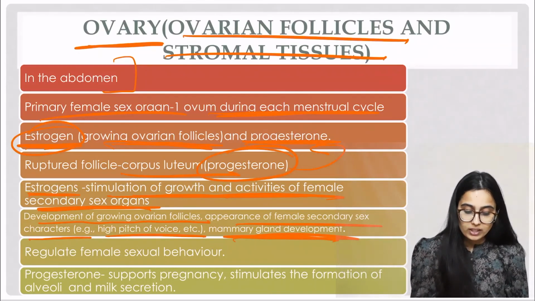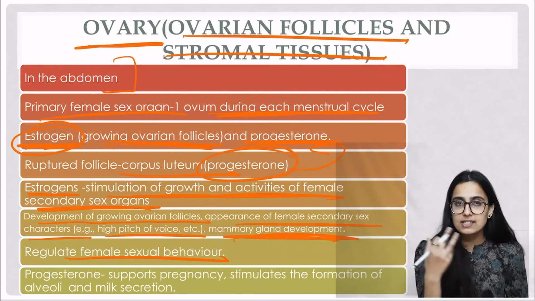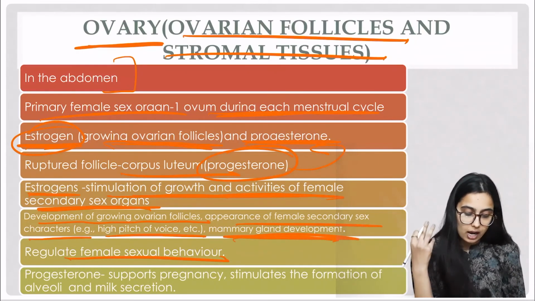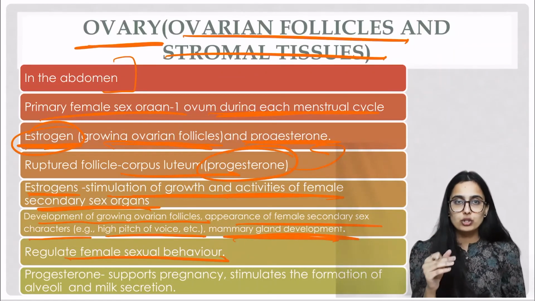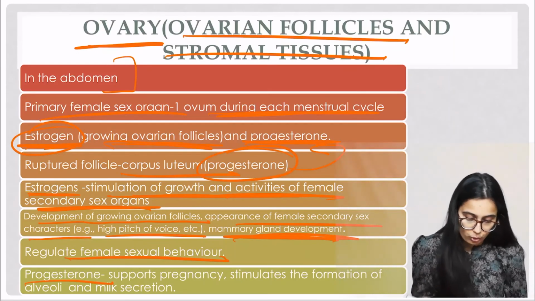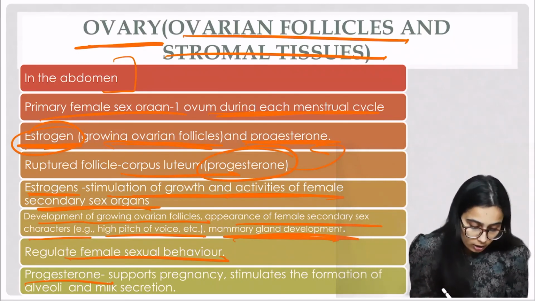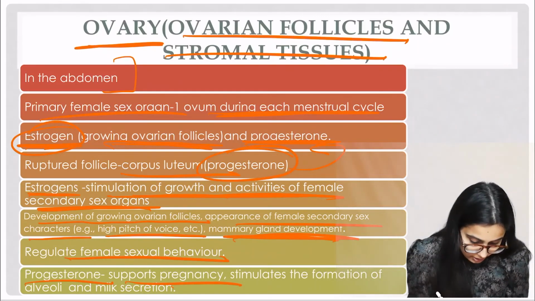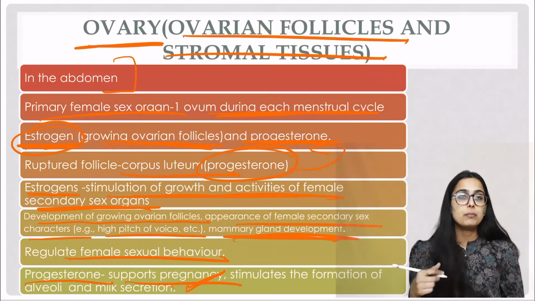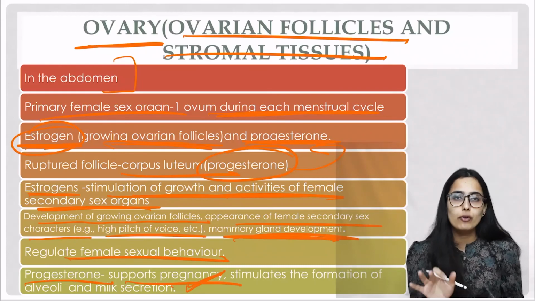Just as androgens affected male libido, which was male sexual behavior, estrogens regulate female sexual behavior. So this was about estrogen. Now we are going to talk about progesterone. The hormone progesterone is produced by the corpus luteum, and it is also produced by the placenta. It supports pregnancy and helps in the maintenance of pregnancy, because it is produced by the placenta and is very necessary for pregnancy.